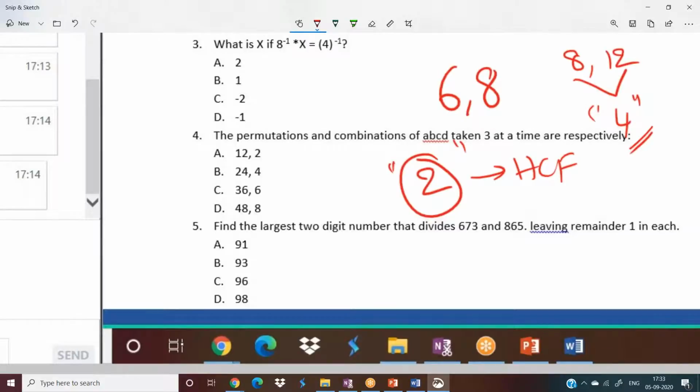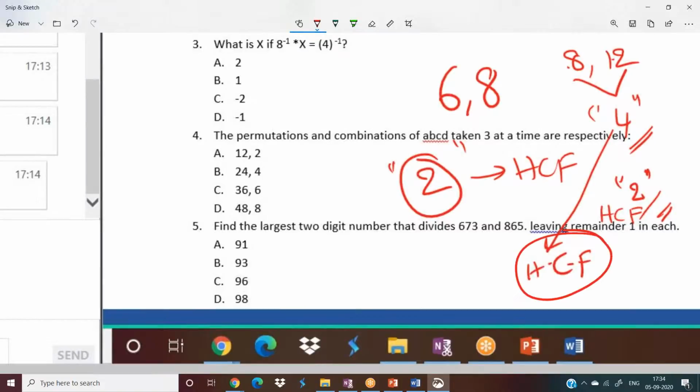Of course, I'll tell you one more thing. 8 comma 12 can be divided with 2 also. That is also a common factor, but it need not be the highest common factor, HCF. But here 4 is the highest common factor, HCF.